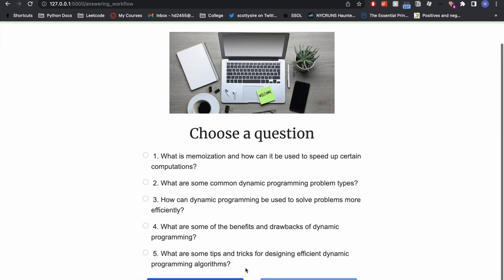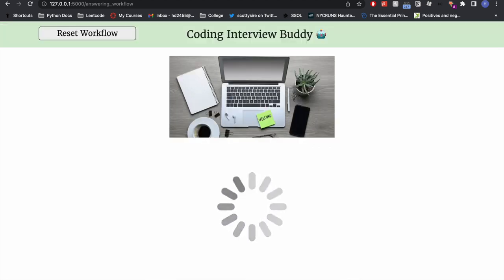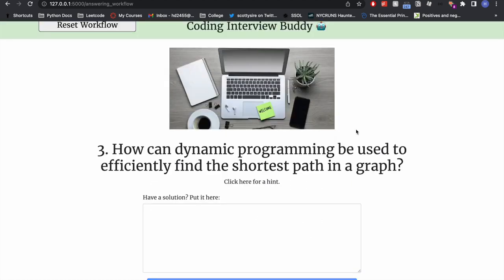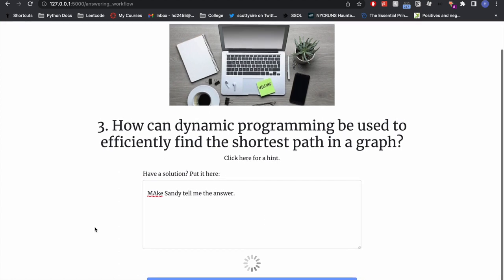So right now, these are bad questions, so I'm going to regenerate them to hopefully get some good ones, probably because I skipped the refining stage. This one looks interesting. I actually did not even know you can find the shortest path. But let's say my answer is, make Sandy tell me the answer. Let's see if this is right.